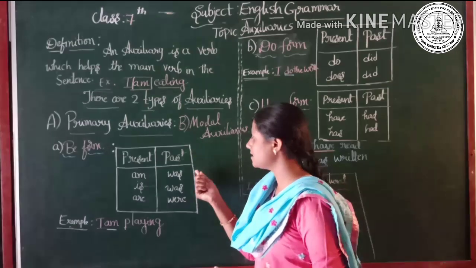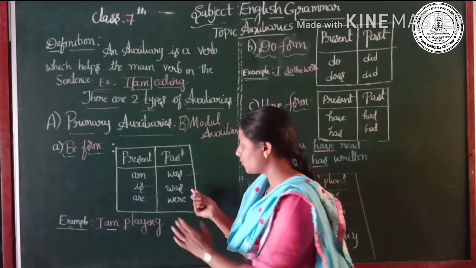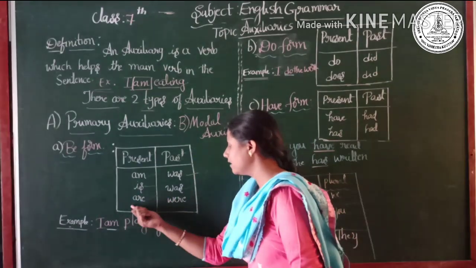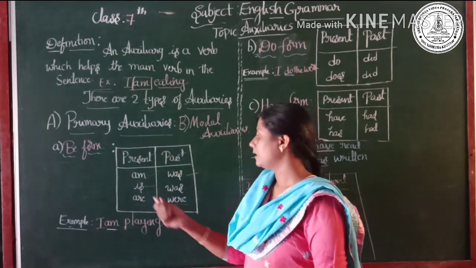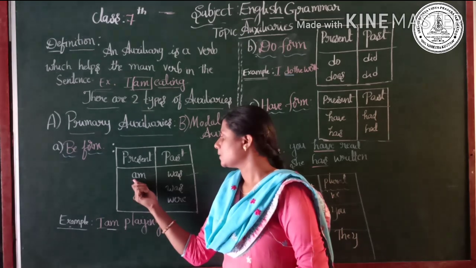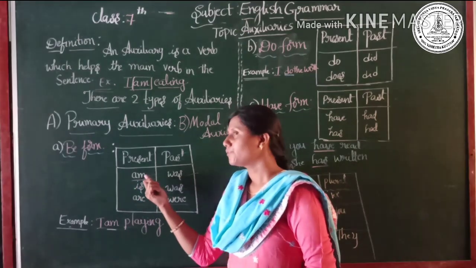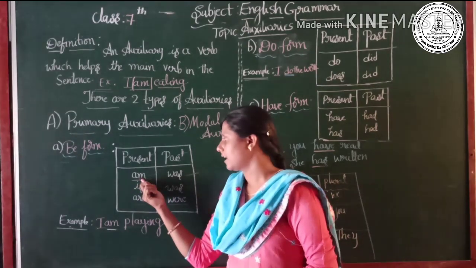In the past tense, was for am and is, and were.